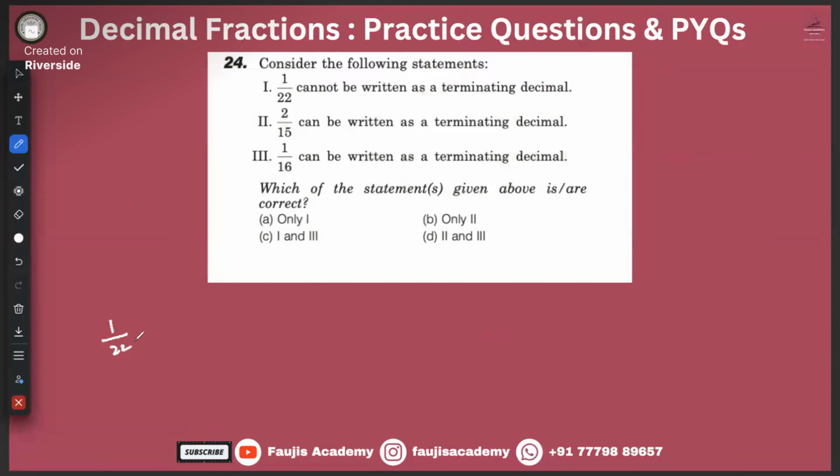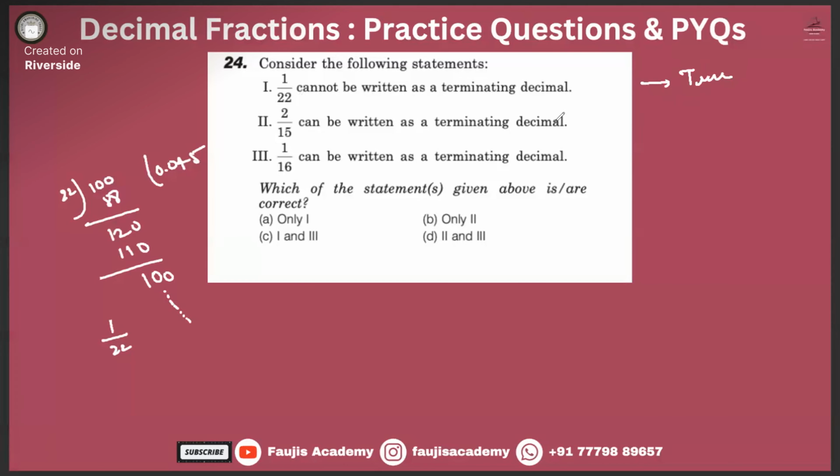Tell me the first one. 1 by 22. Okay. Just trying to divide. 0, then 0, then 4 times 88, 12, 0, 5 times 110, then 10, then 0. It will start repeating now, no? Okay, the same cycle will start. So, 1 by 22 cannot be written as a terminating decimal. Yes, true. This statement is true, right? Yes, sir. True.